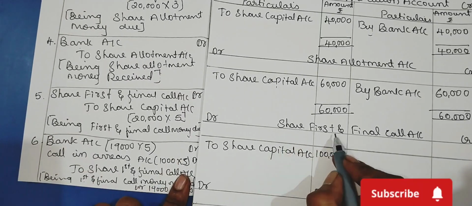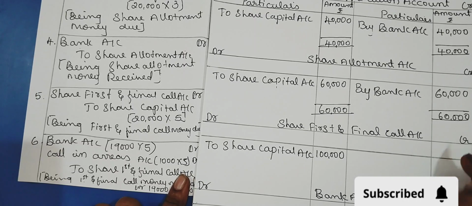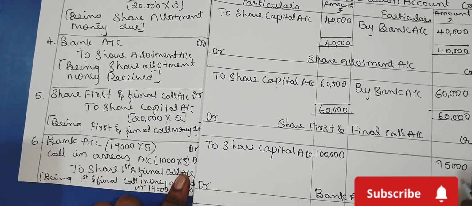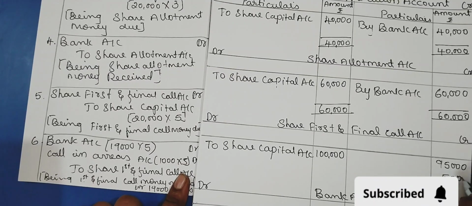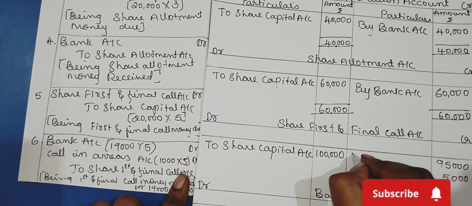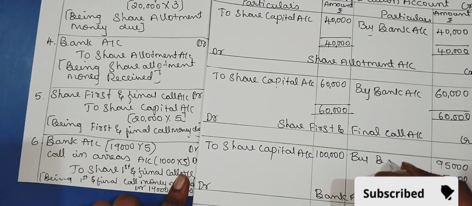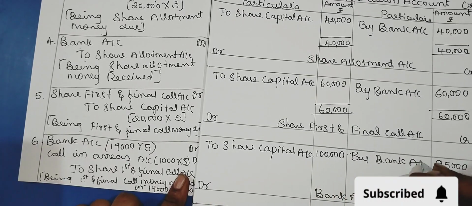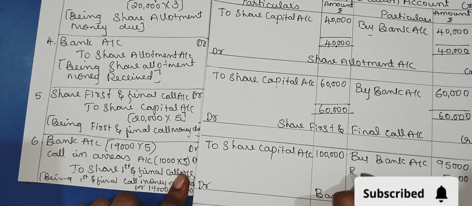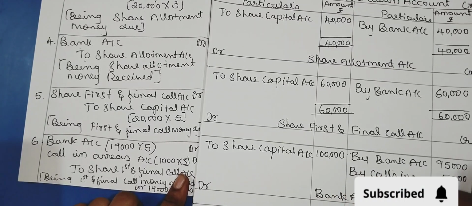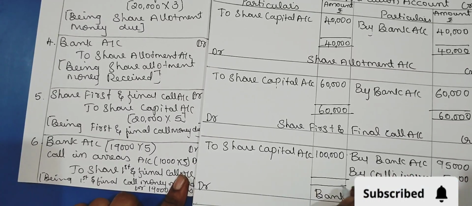So share first and final call account is credited 95,000 through bank and 5,000 by calls in arrears, total 1 lakh.